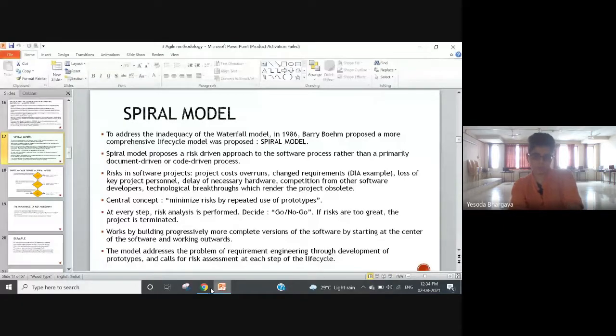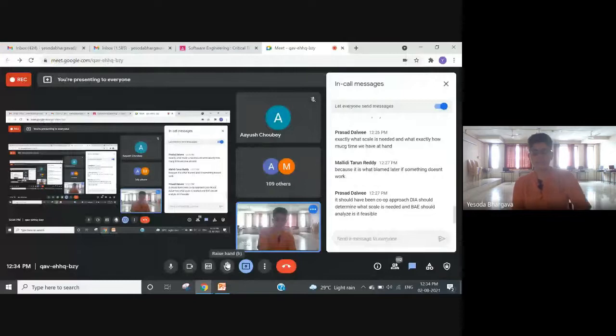So, what do you think could be the advantage? Why did this particular scientist think of developing multiple prototypes over the duration of the final product development?